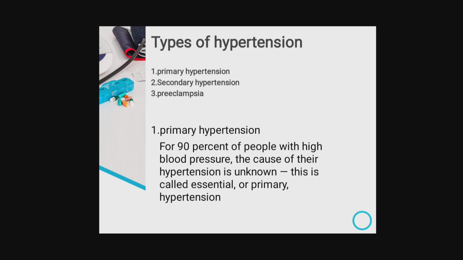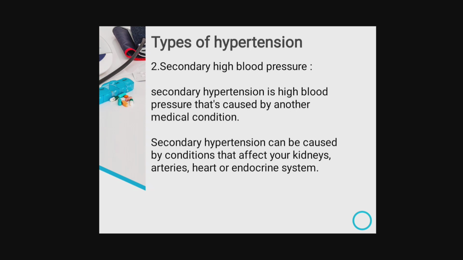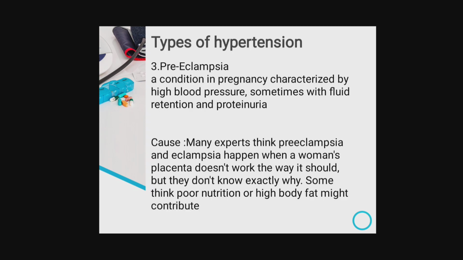And moving to the next part, that is types of hypertension. There are mainly three types of hypertension: primary hypertension, secondary hypertension, and preeclampsia. Primary hypertension: most of the people suffering from hypertension have primary hypertension, that is, the cause of this hypertension is unknown. Secondary hypertension is secondary to a disease condition. That is, the blood pressure mainly occurs due to a particular disease condition like diabetes, atherosclerosis, etc. Then the third type of hypertension is preeclampsia. That is, this condition is mainly developed in pregnancy.